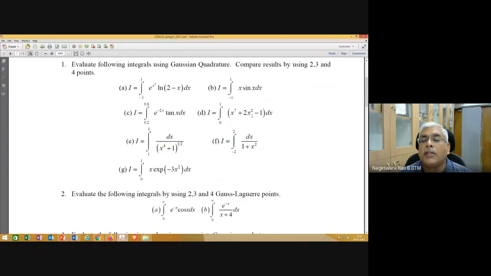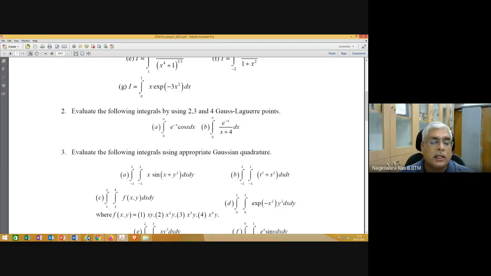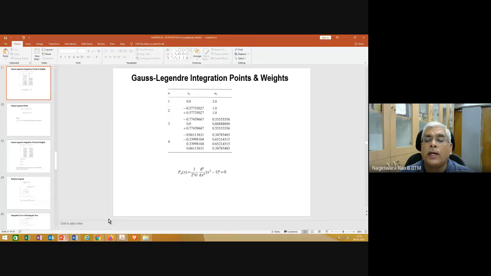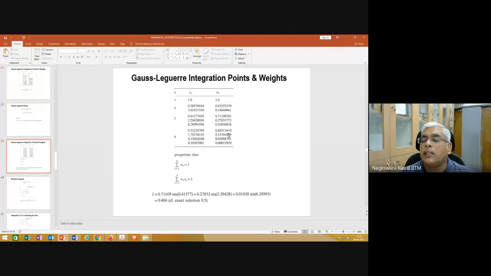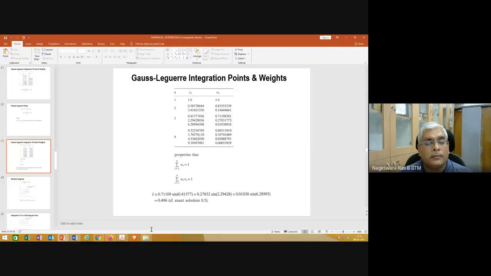And wherever limits of integration are not from -1 to 1, you change the limits of integration. And problem 2, Gauss-Legendre, same thing. You need to go and see the corresponding locations and the coordinates. When I say coordinates, I mean this one. Coordinates of the points, depending on how many points you are selecting. What are the coordinates? What are the weights? You pick from here, and then solve this problem. This one.